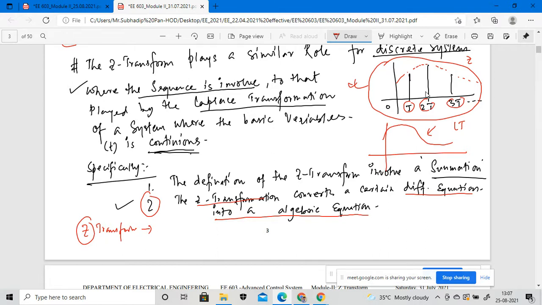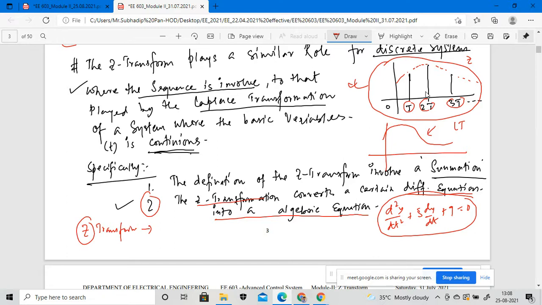Suppose we have d square y by dt square plus 5 dy by dt plus 9 equals 0, a simple differential equation.